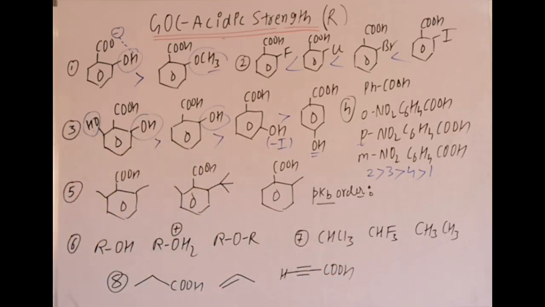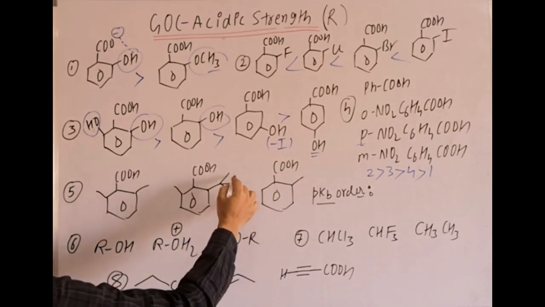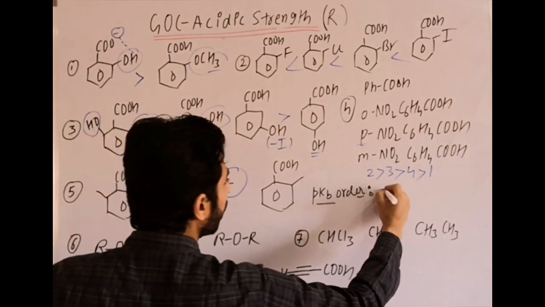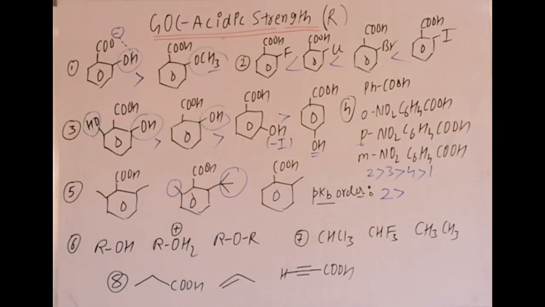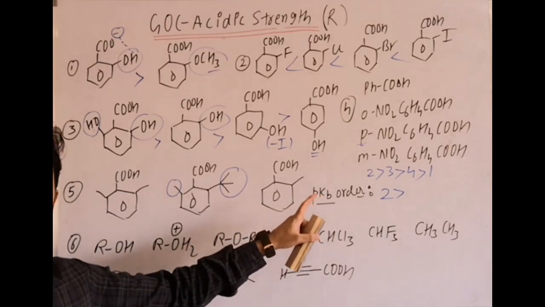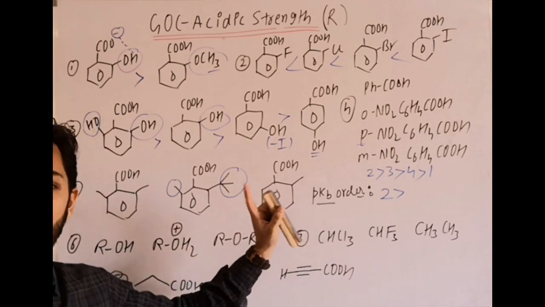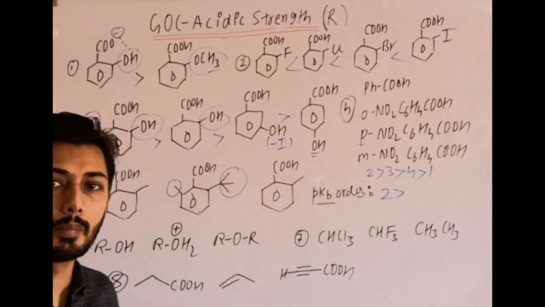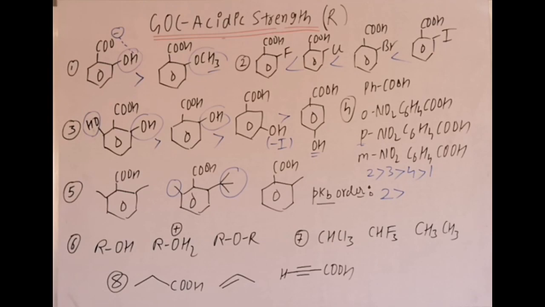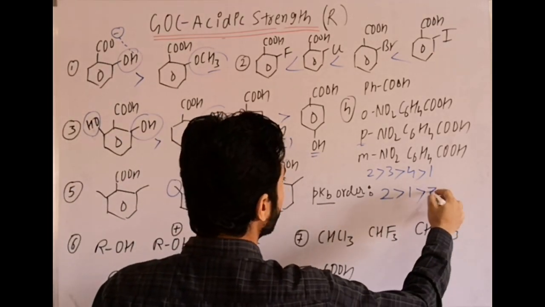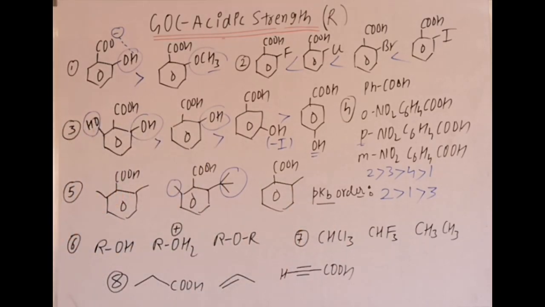Now here in this case, the most acidic will be which one? Both ortho, here one side ortho. So where more steric hindrance or more SIR effect, ortho effect, here. That means second will be maximum. It is pKb, that's why I am saying, remember, if pKb is asked for acid, then use directly proportional to Ka. Whatever answer is for Ka, it will also be for pKb. Then next, first one, which is still ortho, both sides ortho, and last will be third one, which is only one side ortho effect.